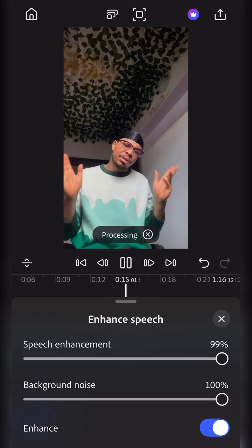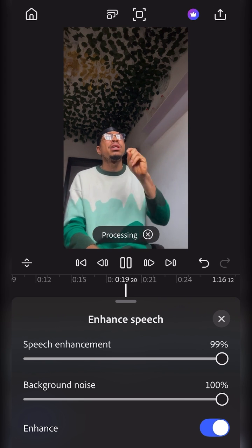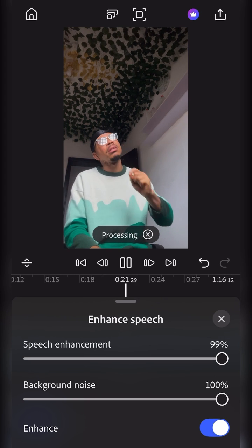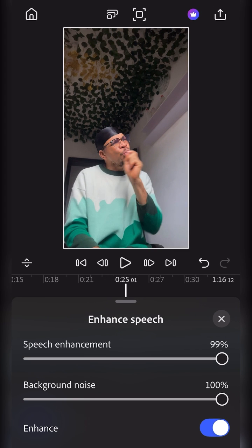There is nothing much to say. It's pretty much simple. There are other features in the software. If you are good in video editing, you can also check them out. But basically what I'm trying to show you is how to get a clean audio in your video recording.